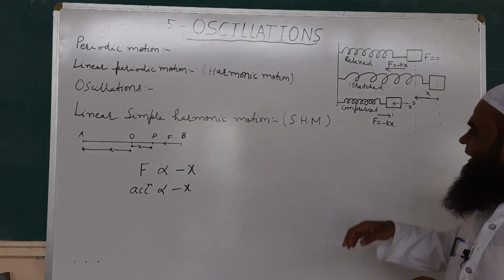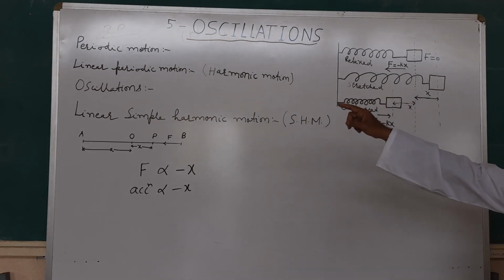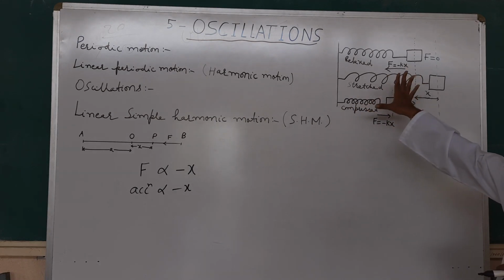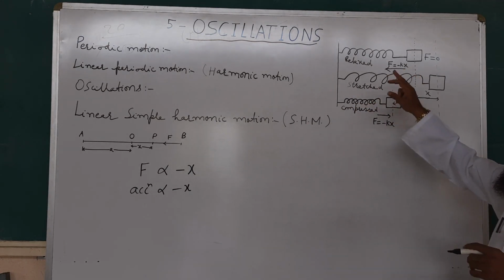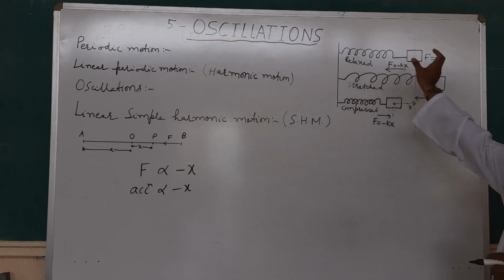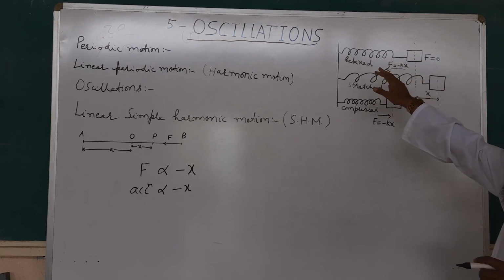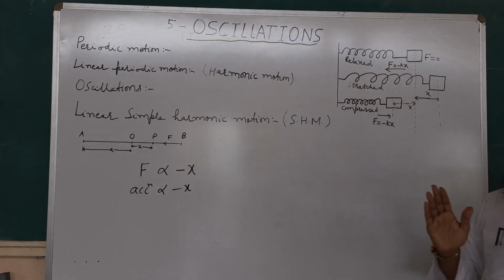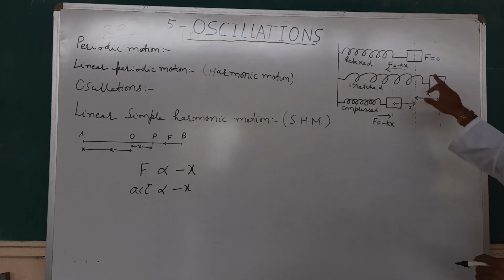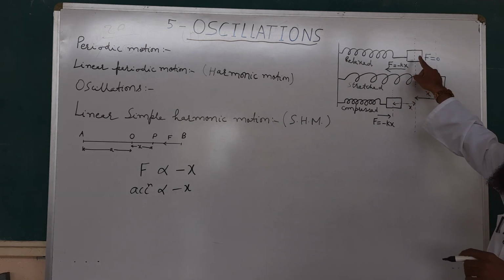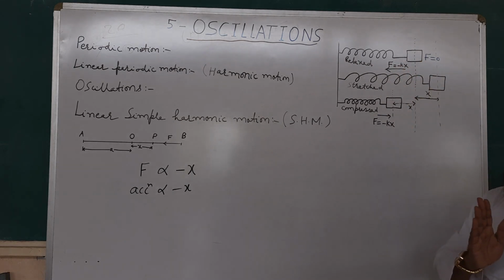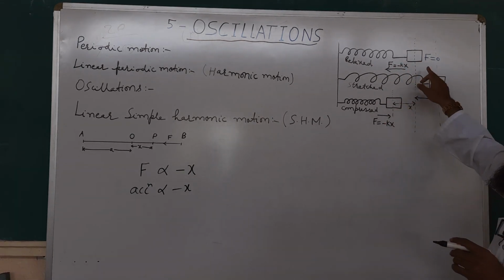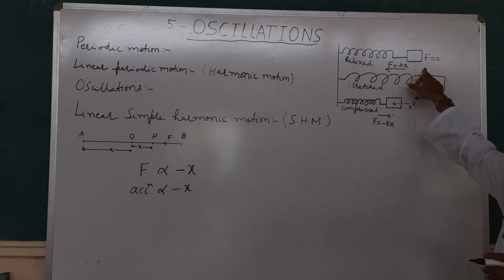Now you can understand linear simple harmonic motion with an example. So here what we have done, we have taken a spring and a block. Now this spring and block assembly is kept on a horizontal polished surface. Now initially you can see here, this block and spring are in the relaxed position. That's why force acting on the block is 0.